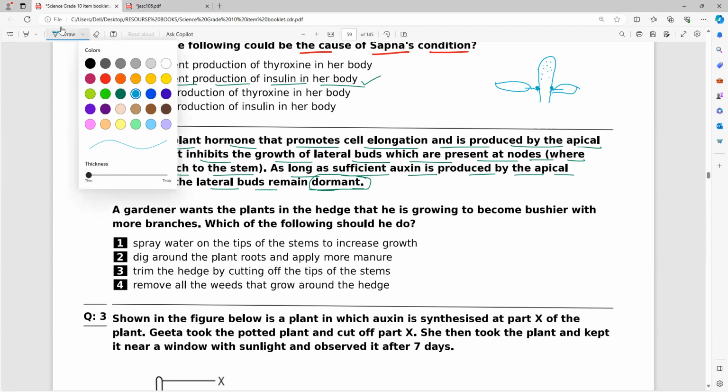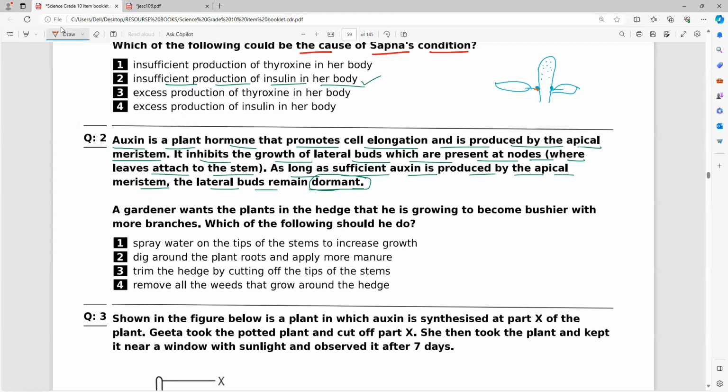Do you all understand what they're saying? Only if the auxin amount is not rising at the apical meristem will these buds start to turn into anything, like a flower, a branch, whatever.